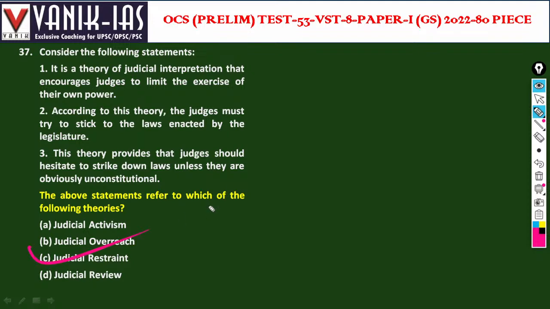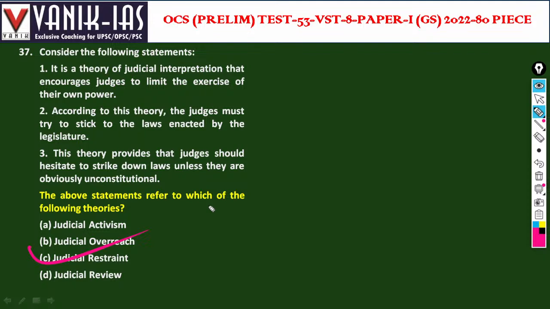Judicial restraint. Judicial review means reviewing the law passed by the parliament. Then judicial interpretation. Then judicial activism means when the judiciary interferes in the matters of the executive. And then judicial overreach. Judicial overreach is when the judiciary interferes too much in the executive and legislature, which usually does not get consent from the people.